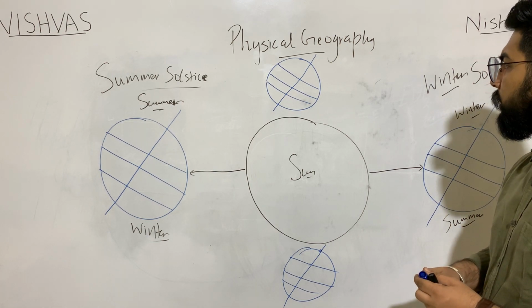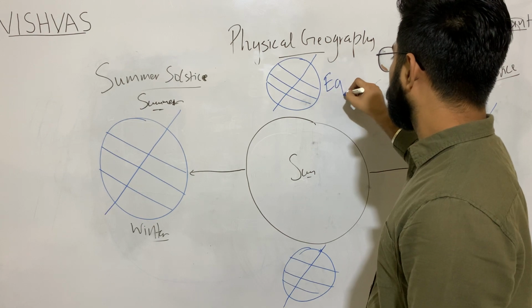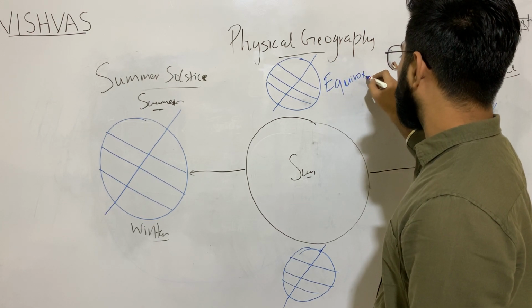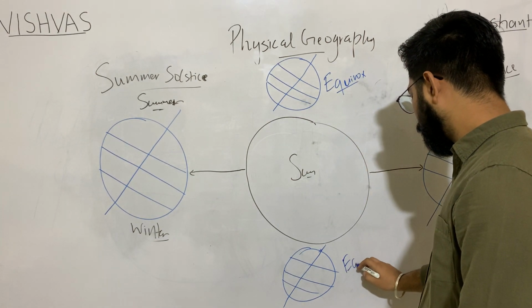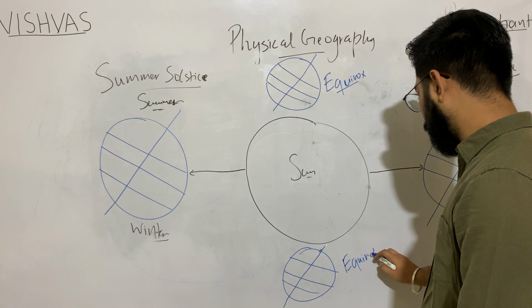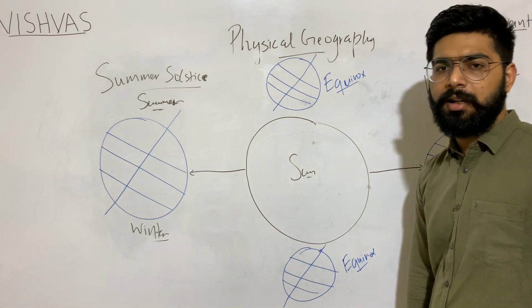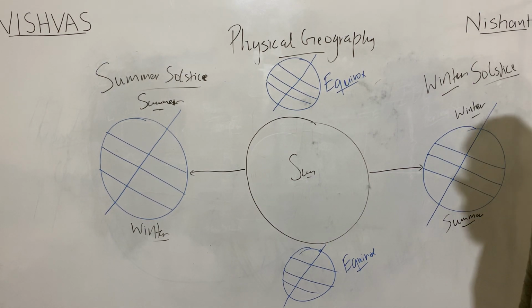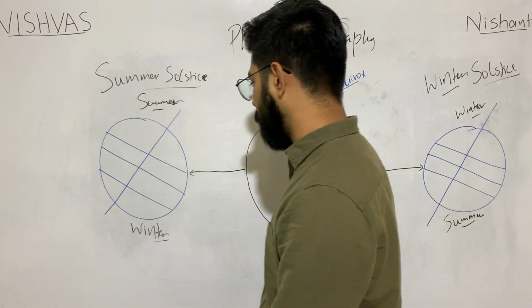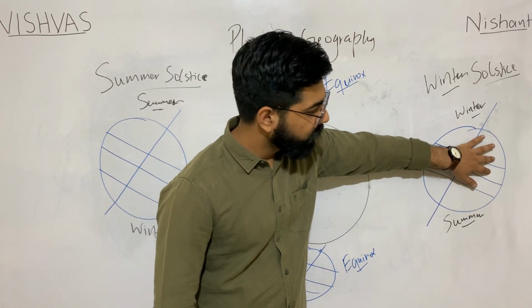So, this will be called equinox, meaning equal sunlight on both sides. Again, this will be equinox. Now, as we have studied in Indian geography, the Tropic of Cancer divides India into 2 equal parts. So our India is situated somewhere over here in this part.